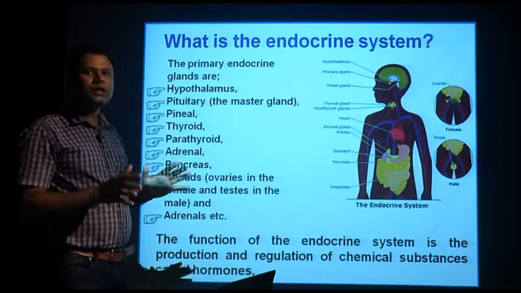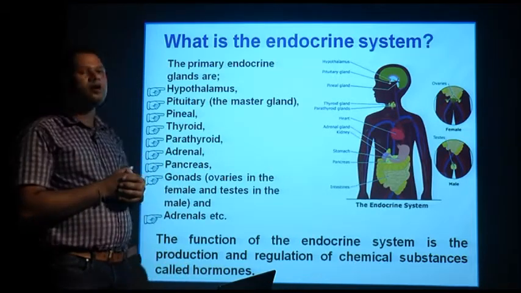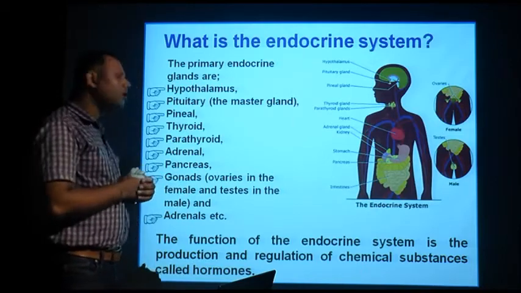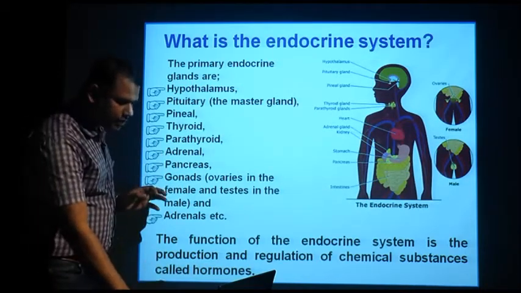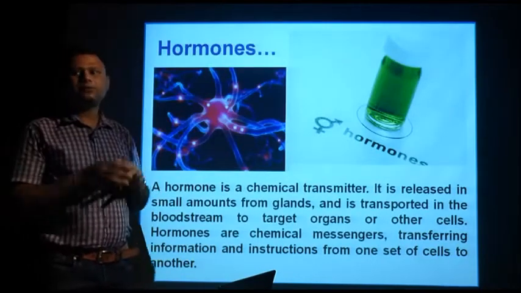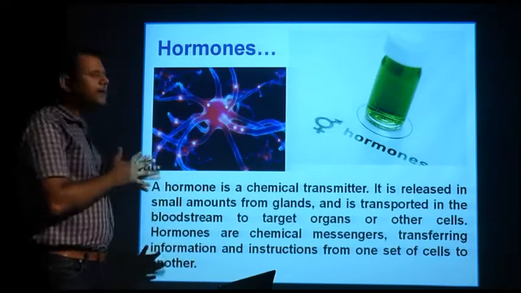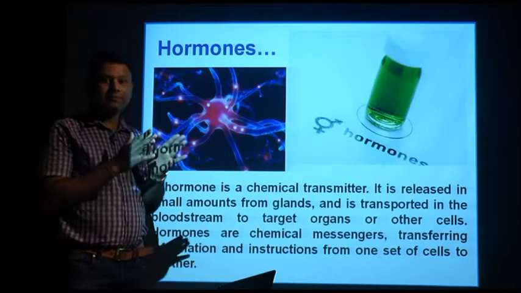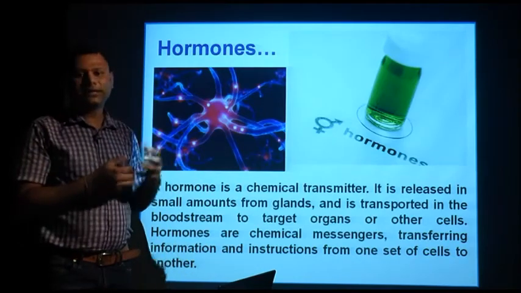So the function of the endocrine system is the production and regulation of chemical substances called hormones. This is the major function of your endocrine system. Now let us focus on what a hormone is. Hormones are chemical substances. They are basically categorized as transmitters or chemical messengers.